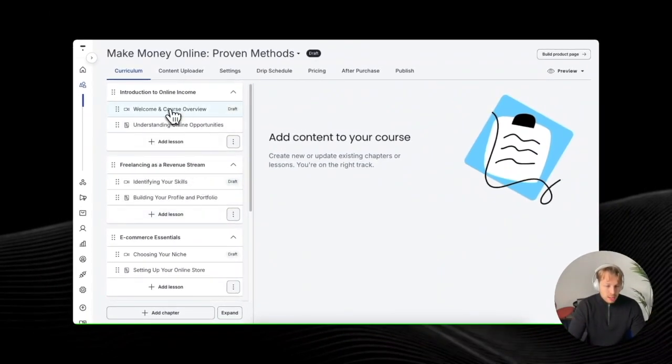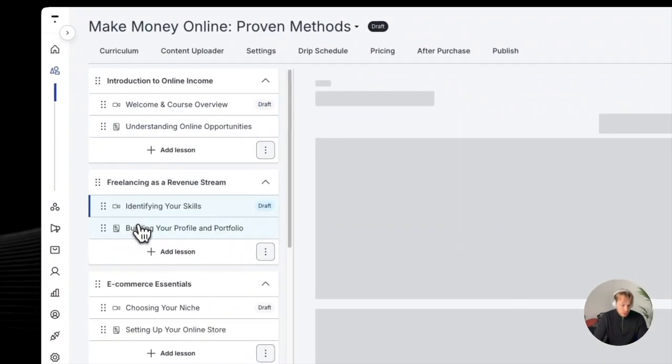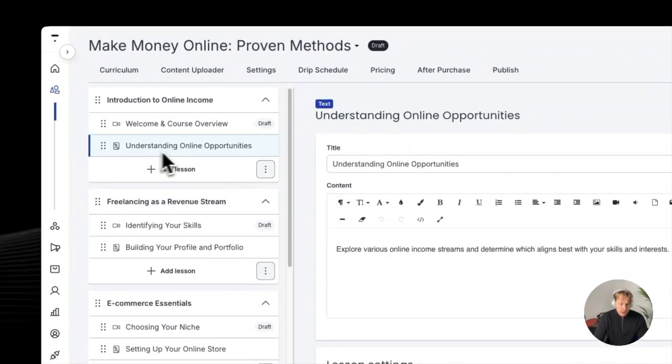So for instance, welcome and course overview. Oh, and by the way, once you start to go through these different lessons, you can actually see the icon here on the left-hand side. For instance, it suggests that the welcome and course overview would be a video, and this understanding online opportunities could be a text file. Of course, if you have planned to create an entirely video-based course, then feel free to change these around.